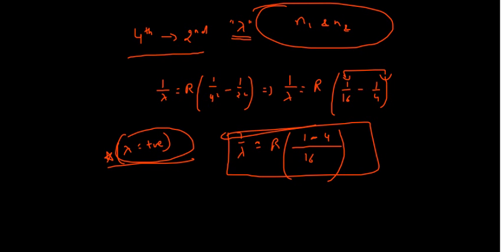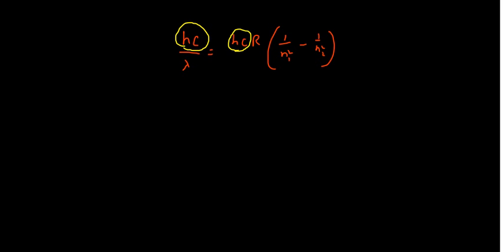Okay, so this is the application of it. But what is its use? Interesting question. If you figure out the lambda, what else can you find? Let me show you something. If I do something like this, 1 by n1 square minus 1 by n2 square. As you can see, what I have done is multiplied by hc on both sides, nothing else. So what is going to change? Well, we're going to get the energy.